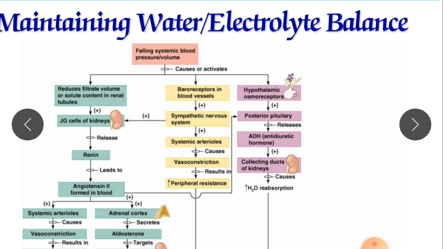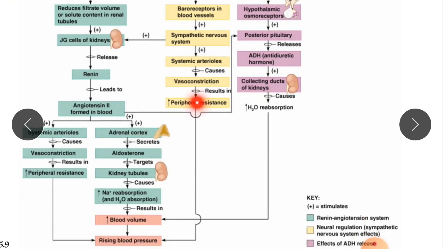The baroreceptors in blood vessels will increase sympathetic nervous system activity. The sympathetic nervous system will cause vasoconstriction of the arterioles, and due to this peripheral resistance develops and blood pressure rises.